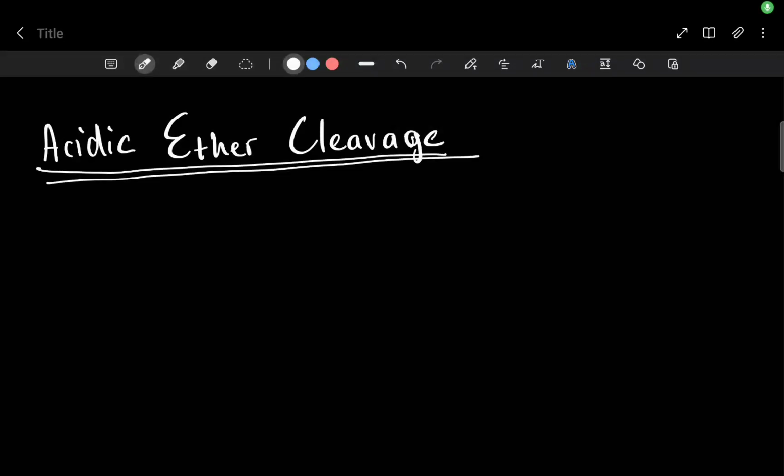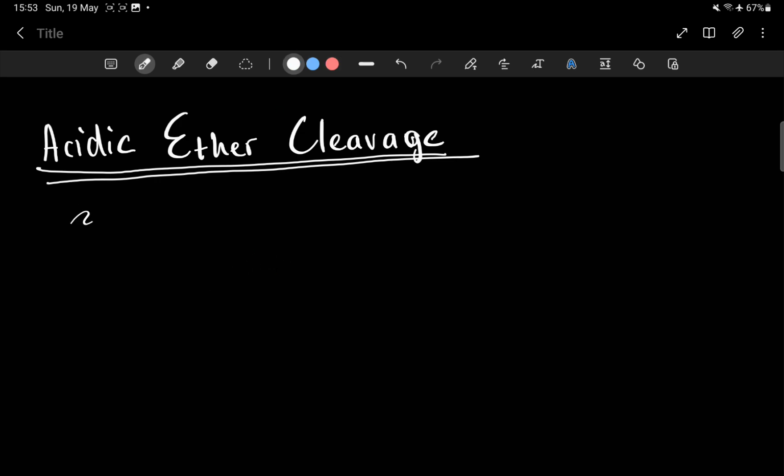Look at the one reaction which you got to know, which is the cleavage of ethers in acid. Ethers are very stable, so they don't react much. They only react to one thing, which is your acid. And the acid would not even be HCl, no, it will be HBr and HI. These are the guys that can make ethers react.